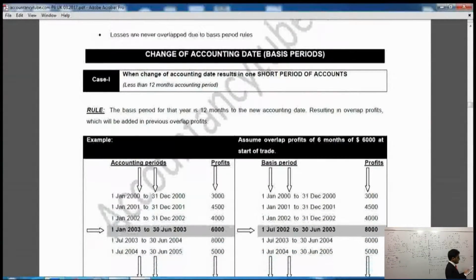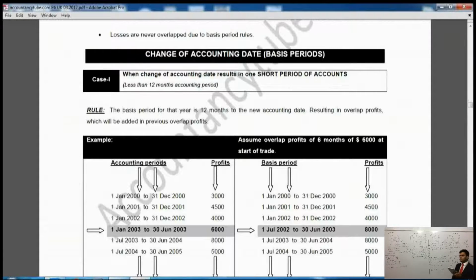Now comes the change of accounting date, which is basis period, change of accounting date. Now, whenever the word change of accounting date comes, that is a complication. There are 4 cases when the businesses may change their accounting dates as far as basis periods are concerned. So there is a first case which we are going to see now. When change of accounting date results in one short period of account.